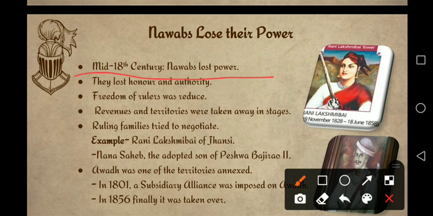Whatever honor they were getting from Indian people, they lost, and the freedom of rulers was reduced. Whatever freedom they had, they were thinking as if they were kings. But now in British rule, their power and freedom were reduced. Revenue and territories, whatever they were getting from their people, were taken, and now the Britishers were taking that.